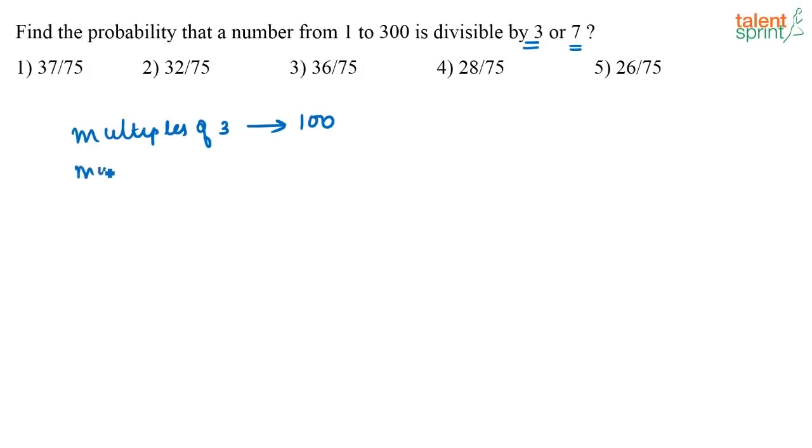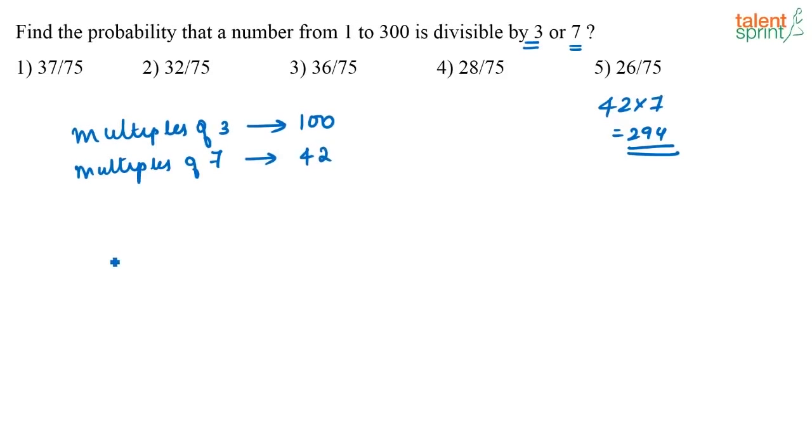Now, how many multiples of 7 do I have till 300? See, what is 42 into 7? 40 into 7, you know, is 280. 42 into 7 is going to be 294. So how many multiples of 7 do I have which are equal to or less than 300? I have 42 multiples of 7, right?